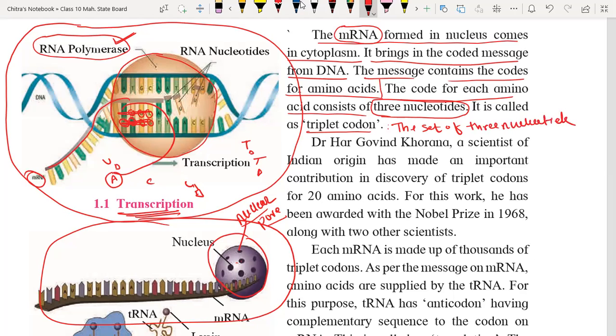The set of 3 nucleotides is called a triplet codon. Okay. And each triplet codon is responsible for one character which is transmitted from one generation to the next.